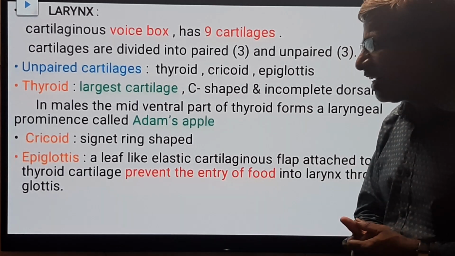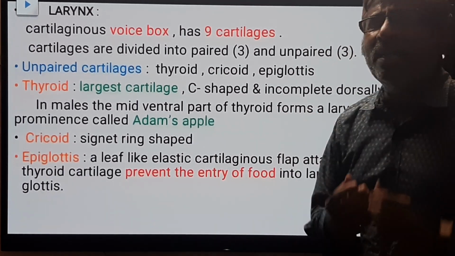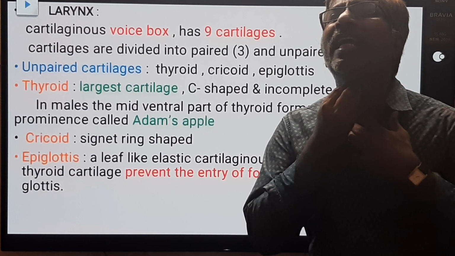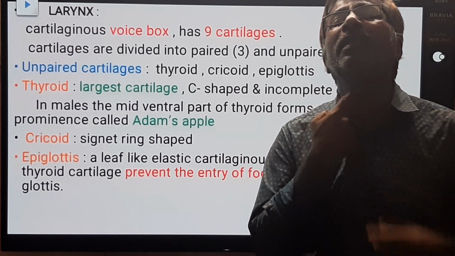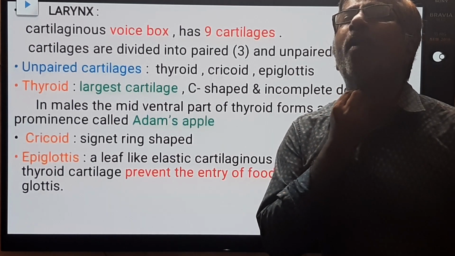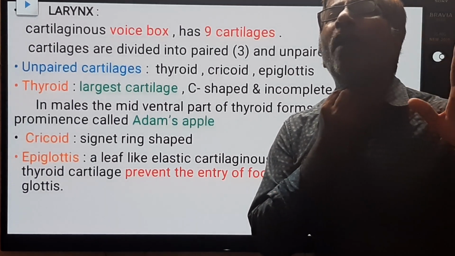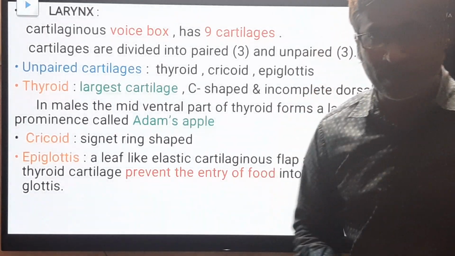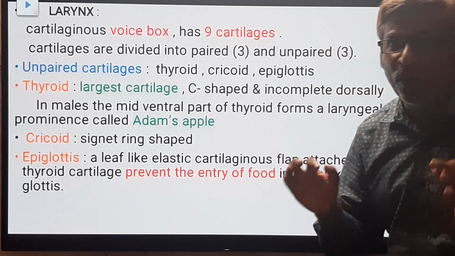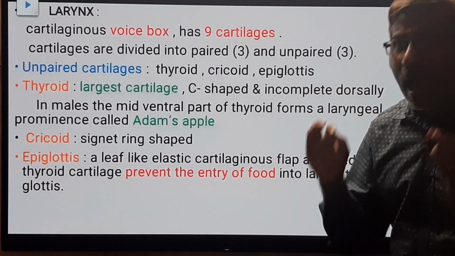Back side it is incomplete. In the males, did you find this? A swelling. Come on, you see this please. Is it visible in this location? A pointed prominence is there. This is called Adam's apple. In the males only you can see Adam's apple.